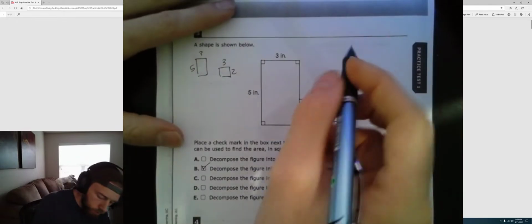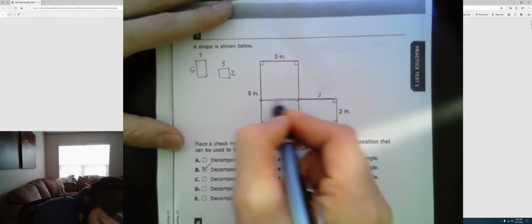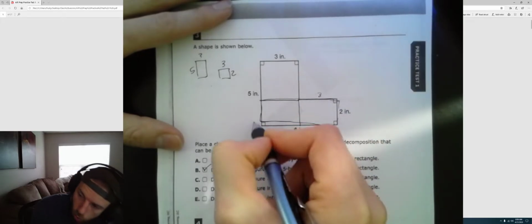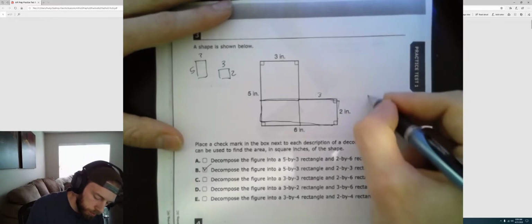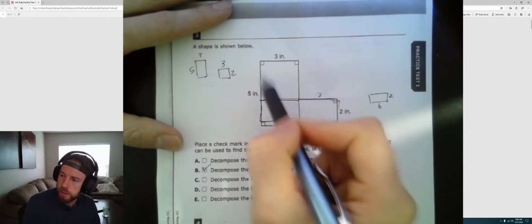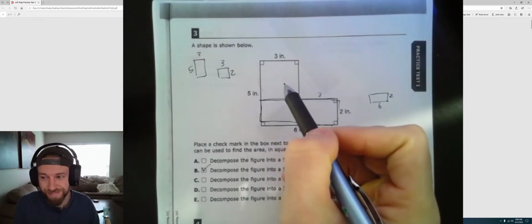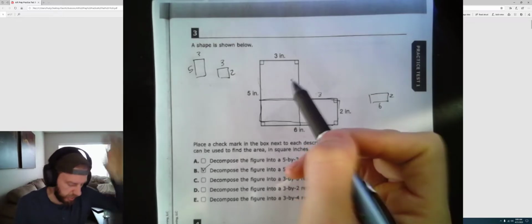Another way, instead of drawing your line here, you could draw your line here and make this rectangle, like this big long one on the bottom, which would be a 6 by 2 rectangle. And then you have a square up here on top, or a rectangle, because a square is a rectangle, but a rectangle is not a square. Besides the point.